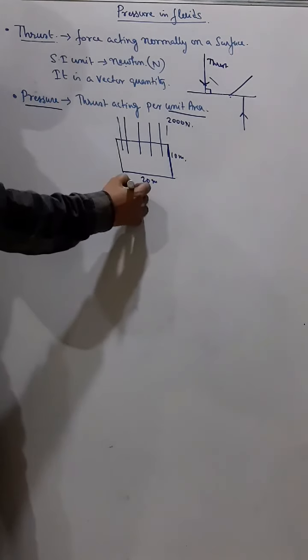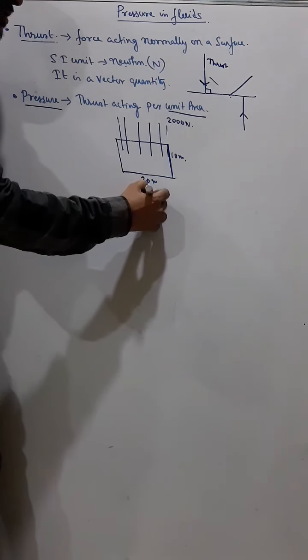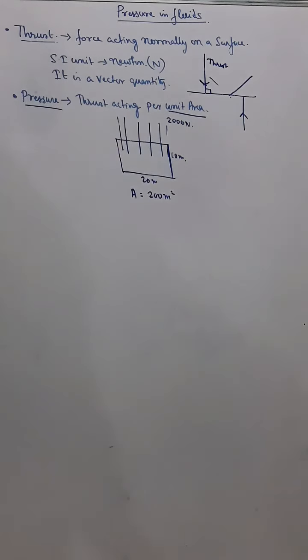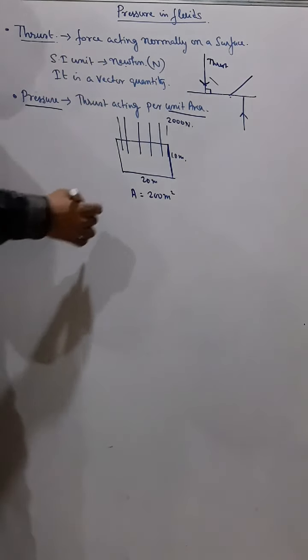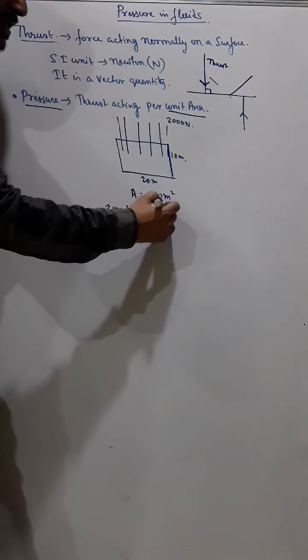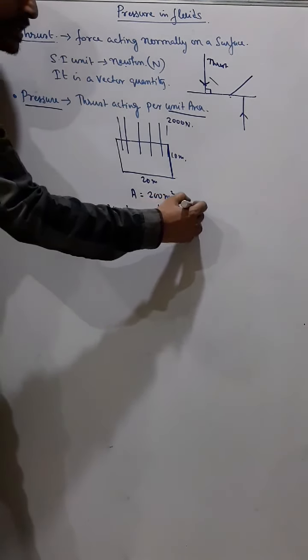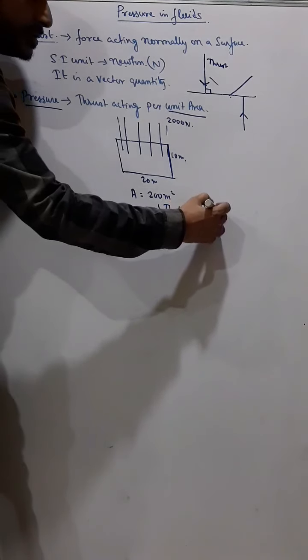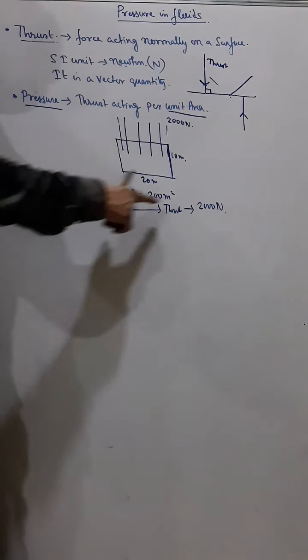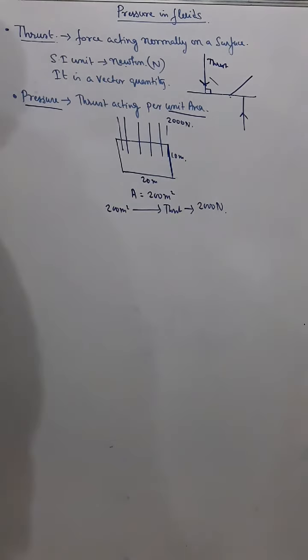So if I ask what the area is, the area is 200 meter square. That means in 200 meter square the thrust acting is 2000 Newton.